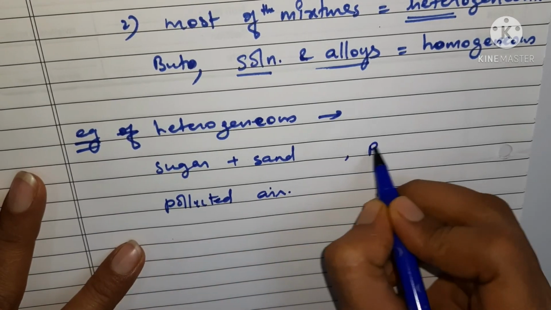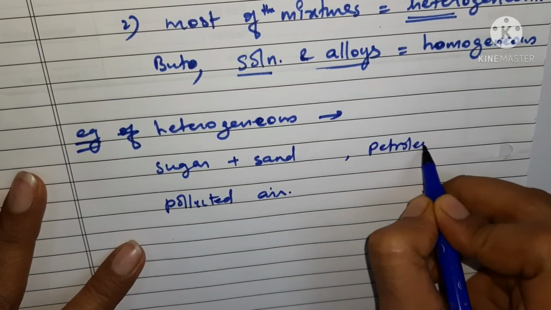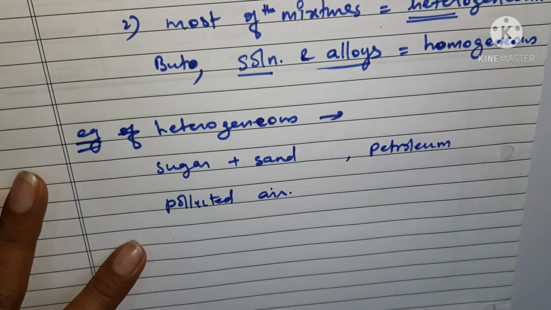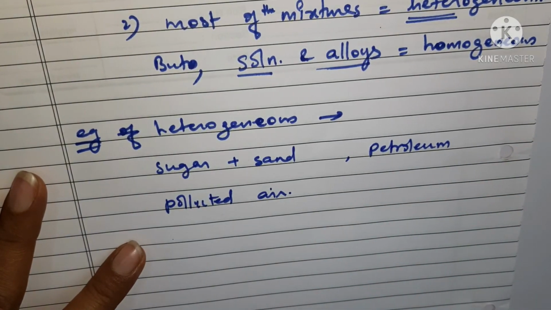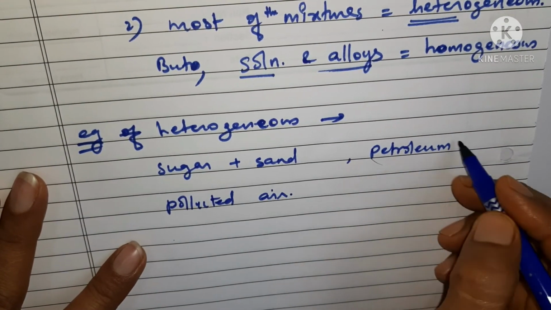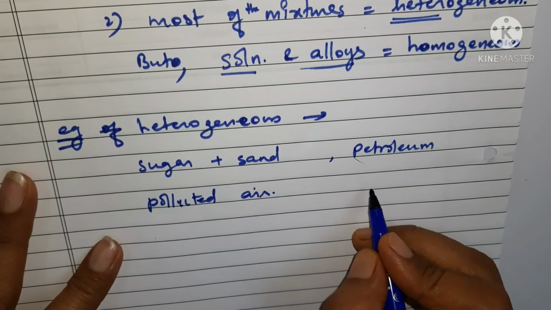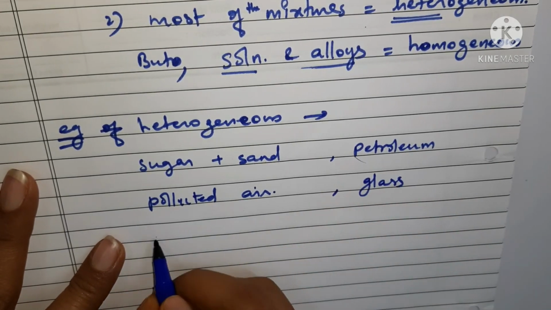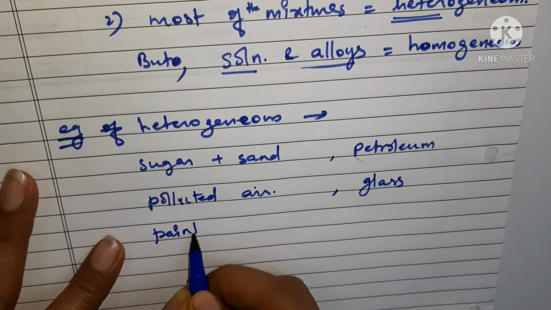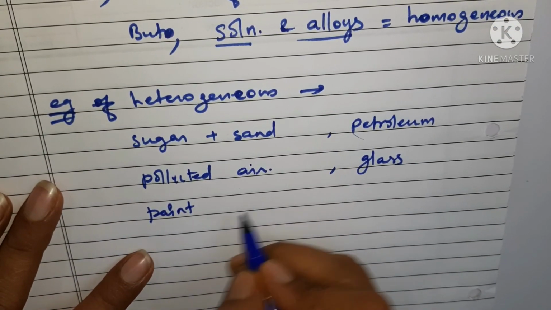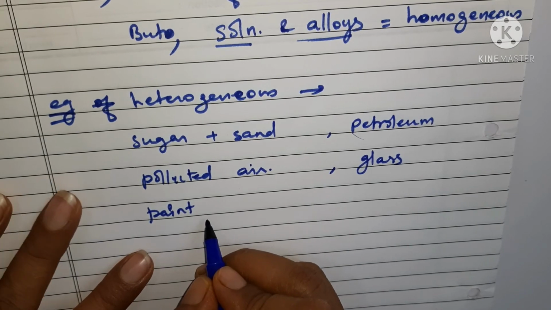Petroleum. Have you seen petroleum? There are so many petroleum products: petrol, diesel, kerosene oil, wax. So petroleum itself is a heterogeneous mixture. Glass is a heterogeneous mixture. Paint, the paints we use in our houses, is heterogeneous in its constituents.